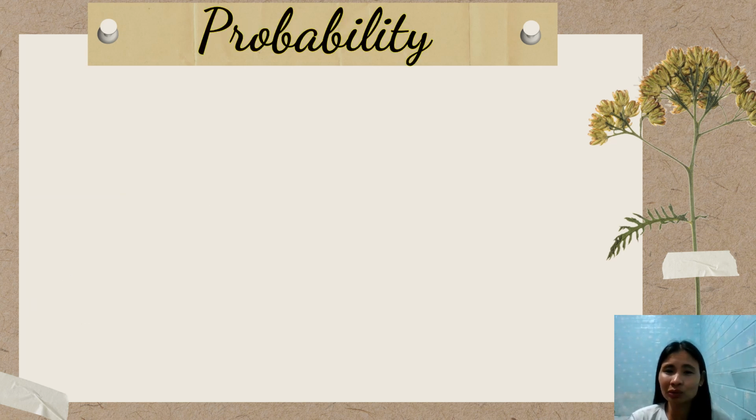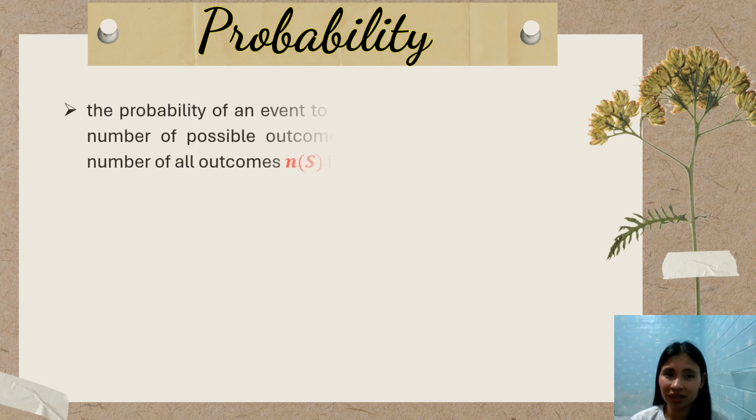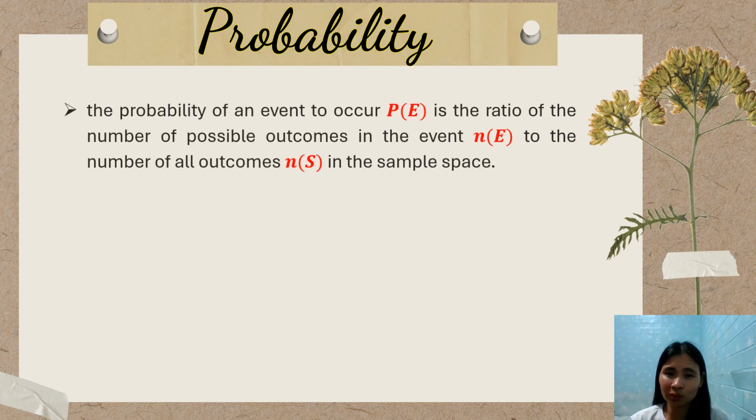So how are we going to compute for the probability of an event? The probability of an event to occur, represented by P of E, is the ratio of the number of possible outcomes in the event, that's N of E, to the number of all outcomes in the sample space.